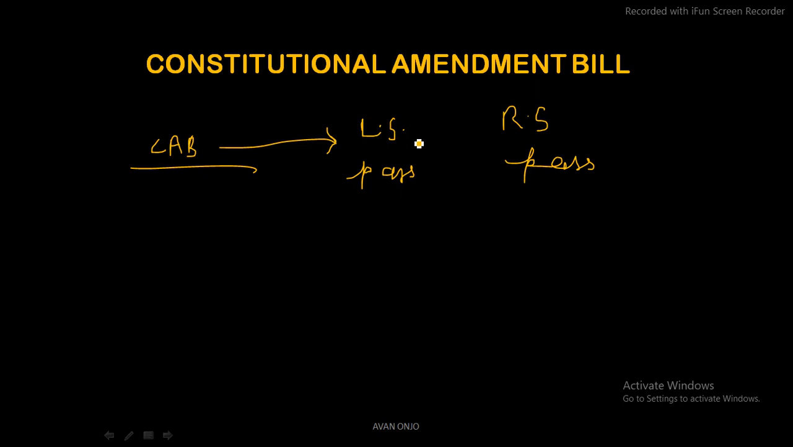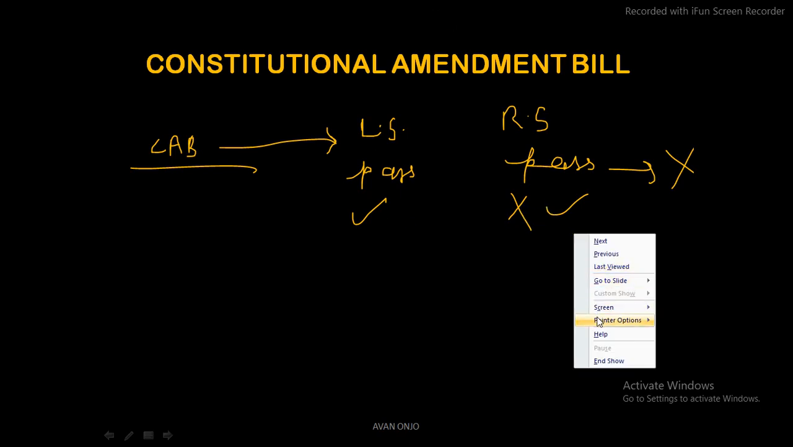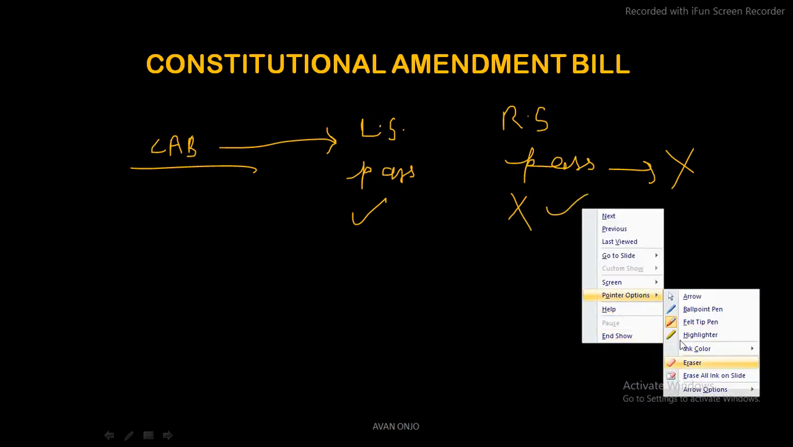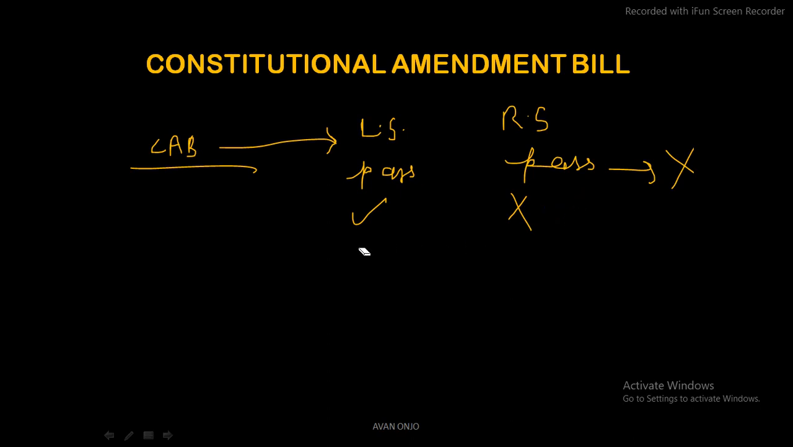Okay, so say for example, if it is passed only in this and not in this, then the bill cannot be deemed to be passed. Okay, it needs to be passed in both houses, then only it is going to be deemed as passed. Otherwise, if it has not been passed in this house, then what would happen is that it will deem to be an end to the bill, and the bill would be rejected. Okay, so I hope that constitutional amendment bill is clear.